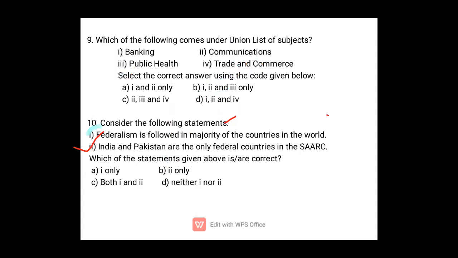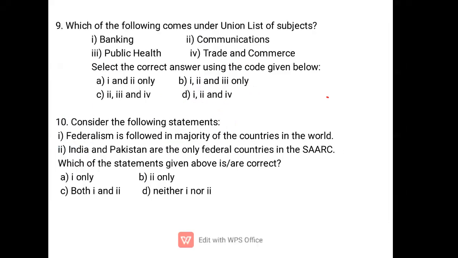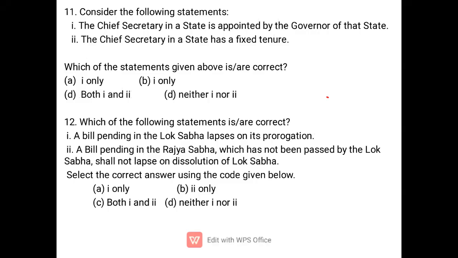Next, 11. Consider the following statements. The chief secretary in a state is appointed by the governor of the state.